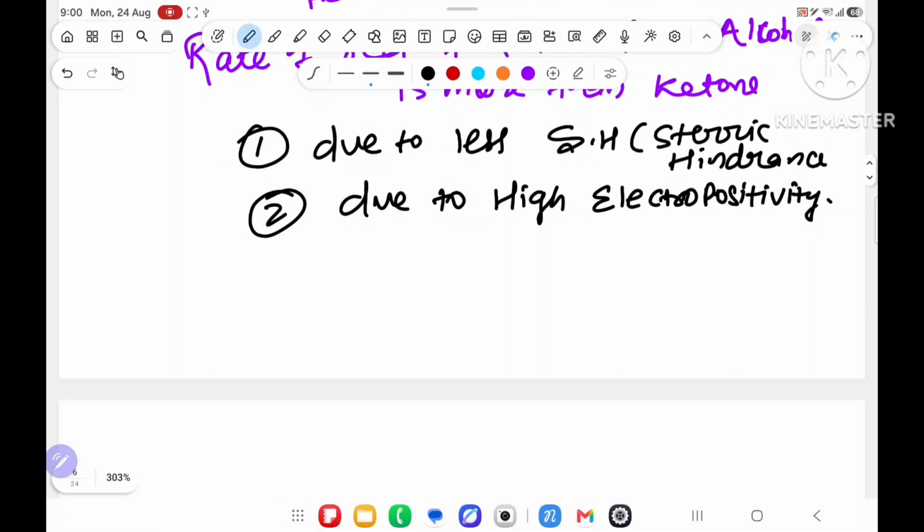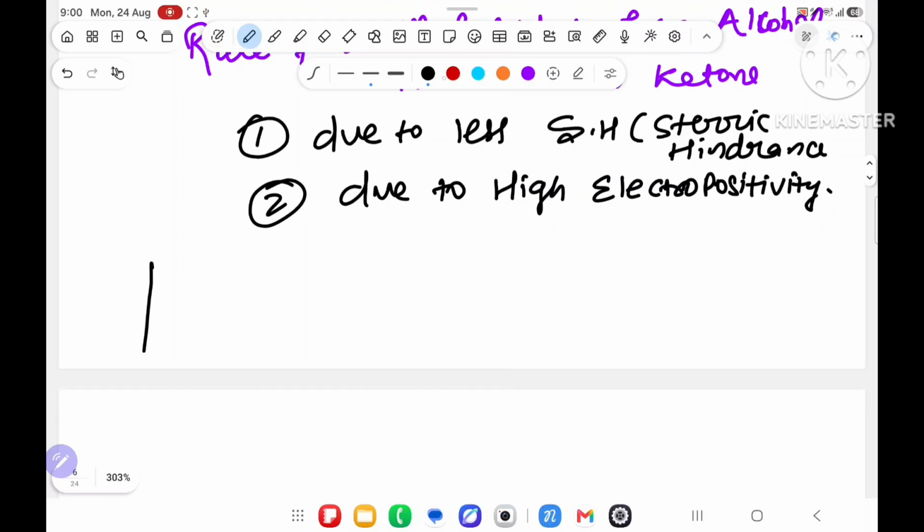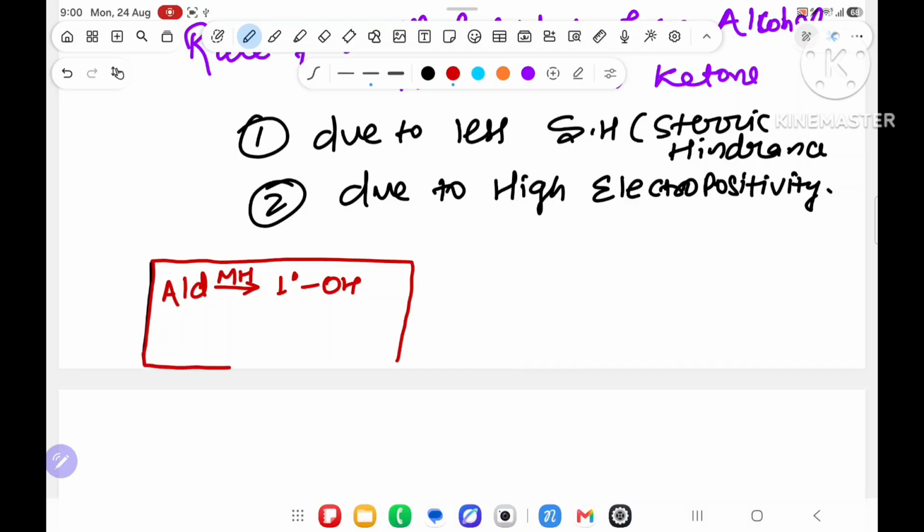I hope you understood this. Now you can write over here one short trick, but don't believe in short tricks. I will dictate it also. The short trick is that whenever an aldehyde reacts with a metal hydride, it will give 1 degree alcohol.